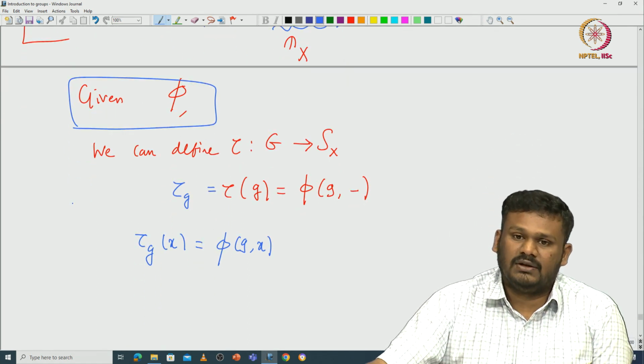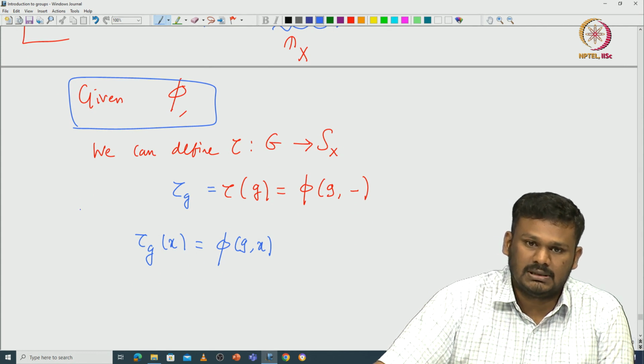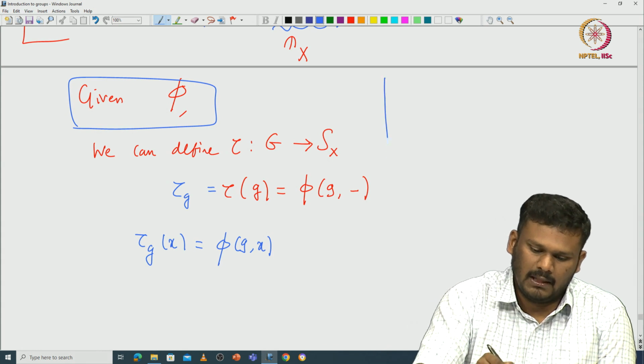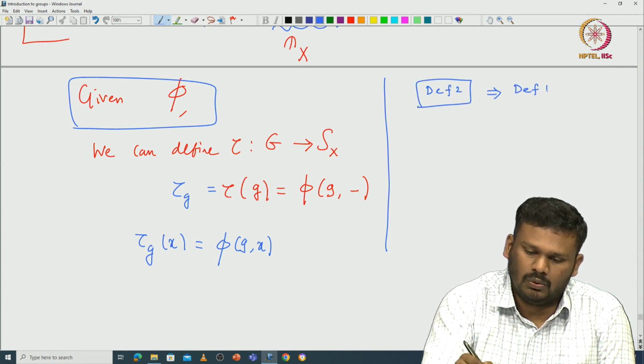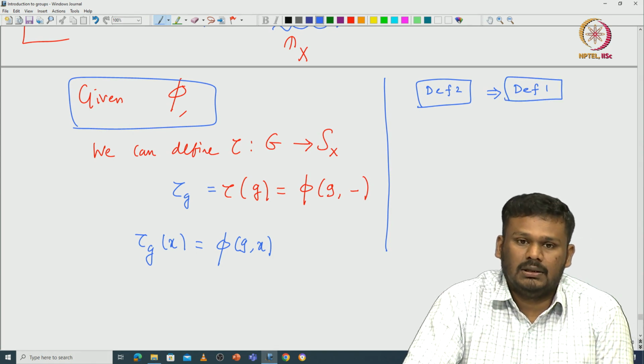Then we need to verify that definition 2 implies definition 1. For that purpose, we need to verify tau is indeed a group homomorphism. So, let us check. What we are verifying is definition 2 implies definition 1. From given pi, you define this tau, which is a map from G to Sx.